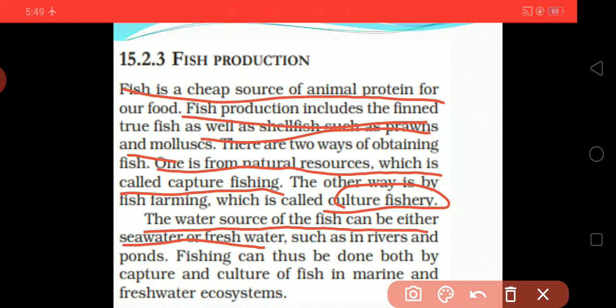And these two are which? Capturing and culture of fish. The first is what? Capturing fishes, and second is farming those fishes. So capture as well as culture of fish, these two are the ways through which we are getting fishes.